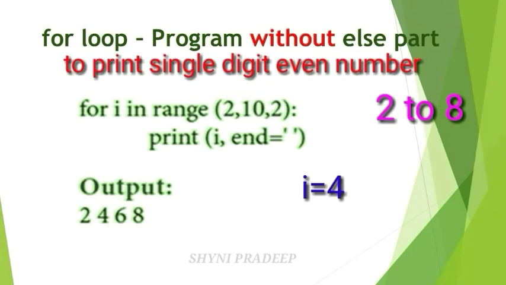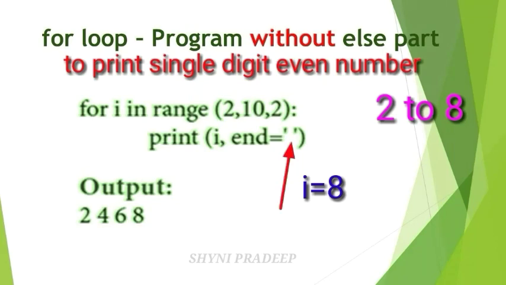Next, again take the next value with the increment of 2. The next value is 6. Check the condition: this is also true because the last value 8 is not reached till now. So print i, which means 6. Then take the next value with the increment of 2: 8. Check the condition: the last value 8 is reached now. So print i, which means 8. The end equal to single quotes is given.